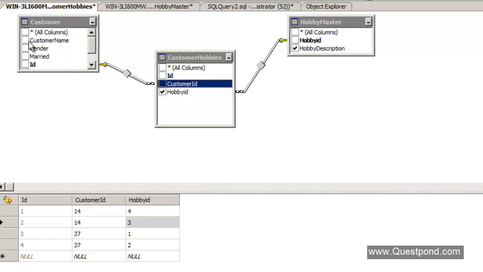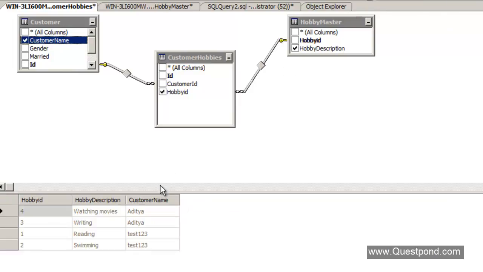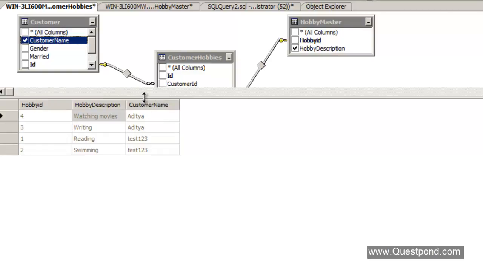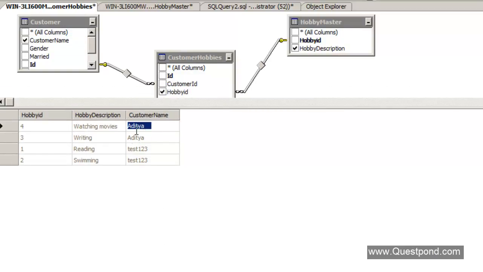So if you now see, execute. You can now see how the one-to-many relationship has been maintained. Aditya is now interested in watching movies. Aditya is also interested in writing. Test 1 2 3 is interested in reading, and also test 1 2 3 is interested in swimming. So now, by using this foreign key and primary key relationship, we are able to create the one-to-many relationship between the customer and the hobbies.